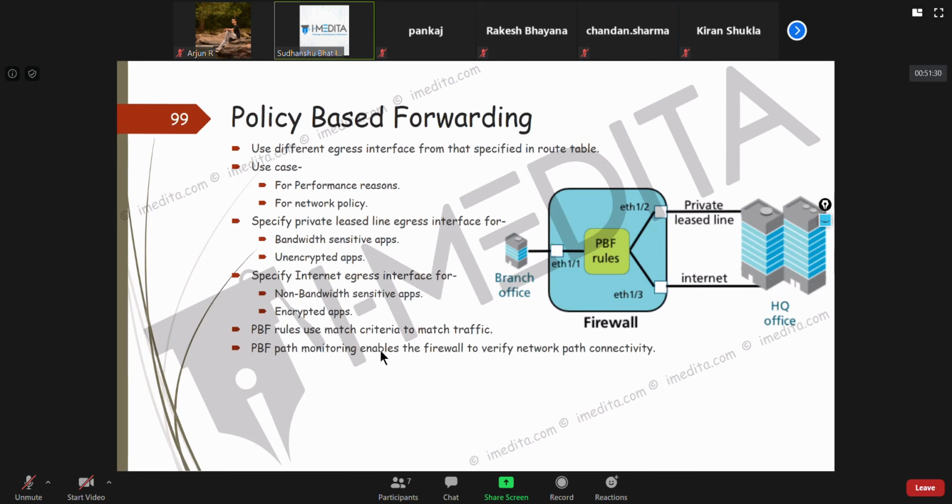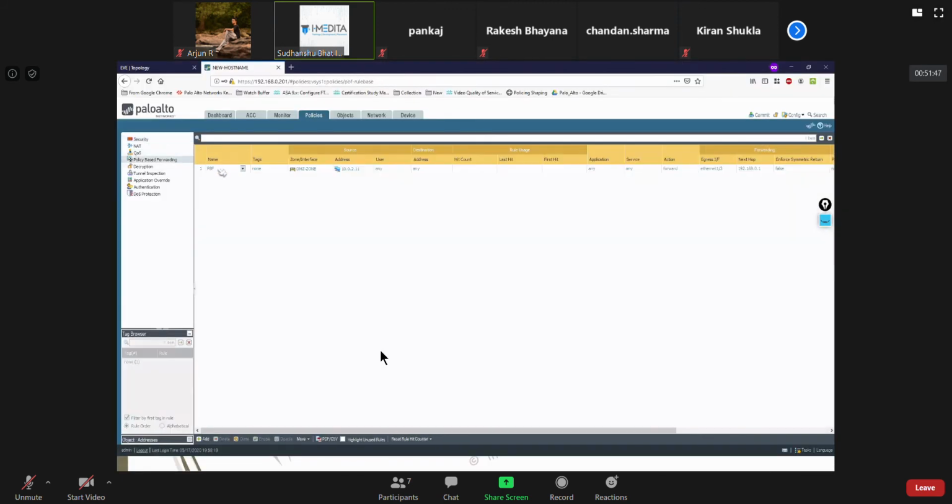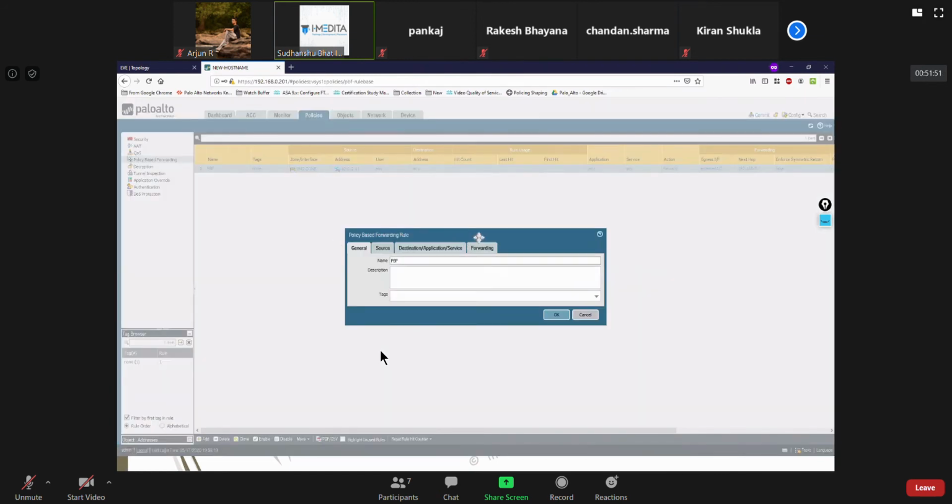Also, you can have path monitoring, just like we configured yesterday for static route, kind of like the Cisco track object. We can have path monitoring for policy-based forwarding rules as well. Here, I'll go back to this policy-based forwarding rule.